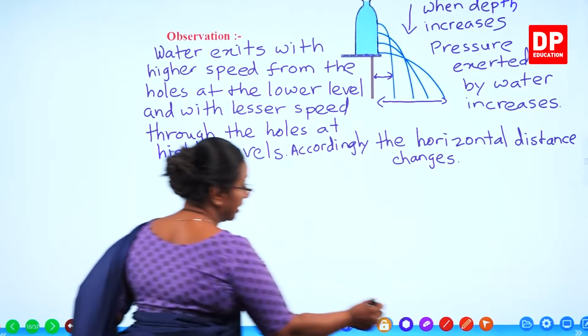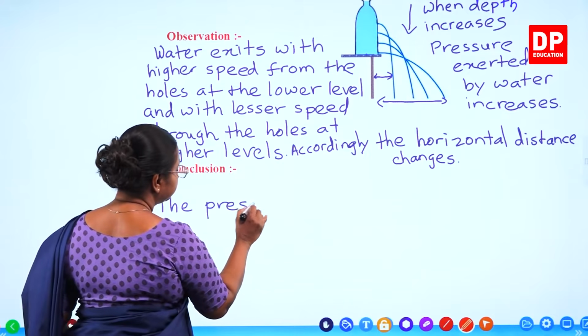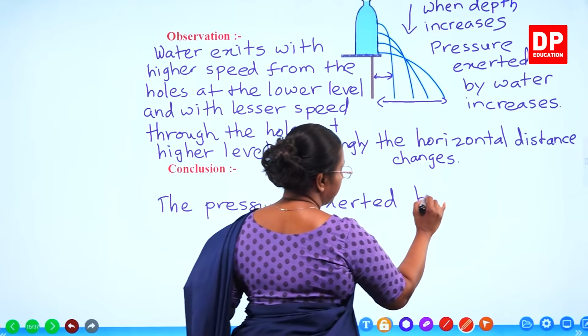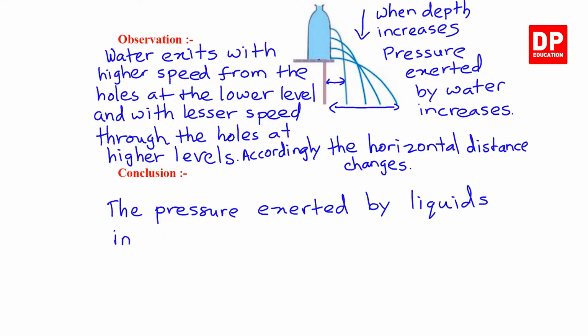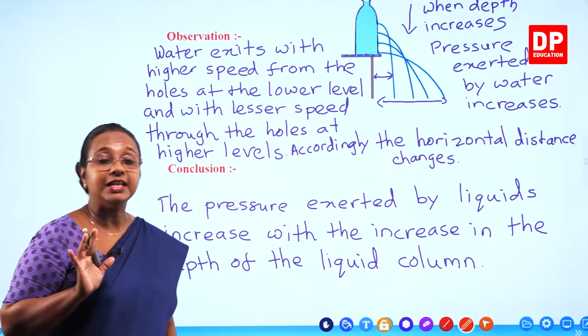From that, we can come to the conclusion. We can say the pressure exerted by liquids increases with the increase in the depth of the liquid column. Is that clear to all students?